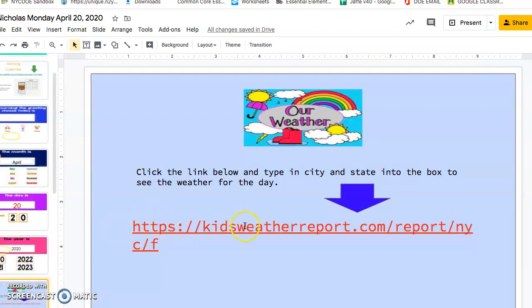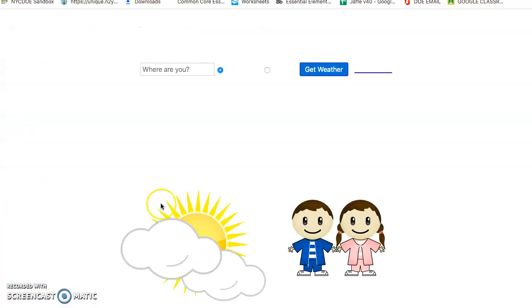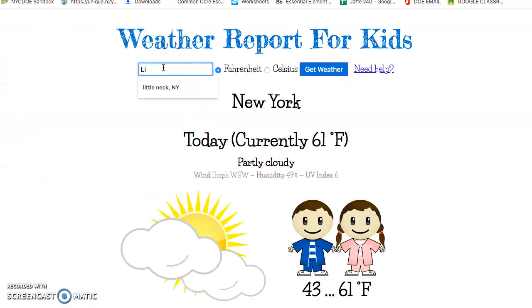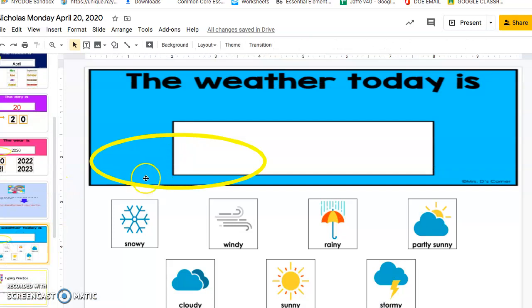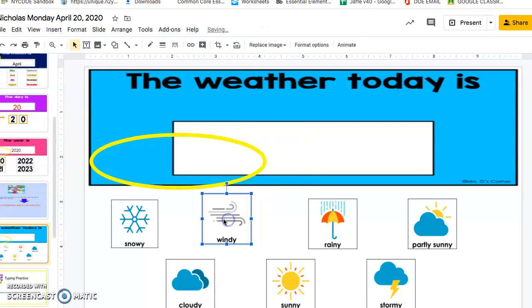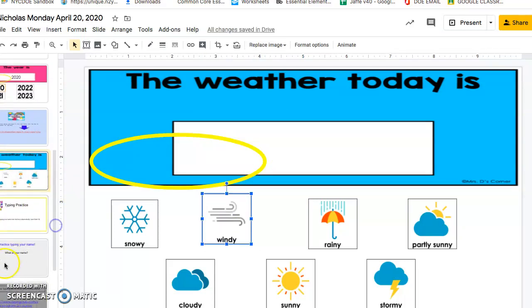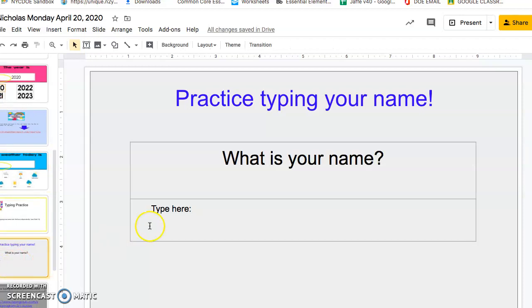Now this is new. I thought it was cute. You're going to click your kids' weather, and you're going to put where you live, Little Neck, New York, and it shows you the weather for today. So today, which I'm doing this on Sunday, it was partly cloudy, 61 degrees. So I wonder what tomorrow is going to be like, Monday, today. So then you're going to tell me by either moving the yellow circle or moving the box up into the white rectangle. So when you're done with that, I want you to practice typing.